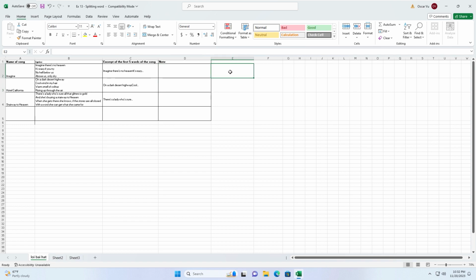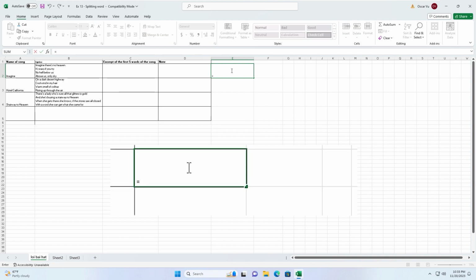Okay, I will go through it in detail. First of all, download the file, which I put in the description below. I will use the LEFT, SUBSTITUTE and FIND formulas to get the result. I will detail using SUBSTITUTE first, and LEFT and FIND after. Here I will use SUBSTITUTE.